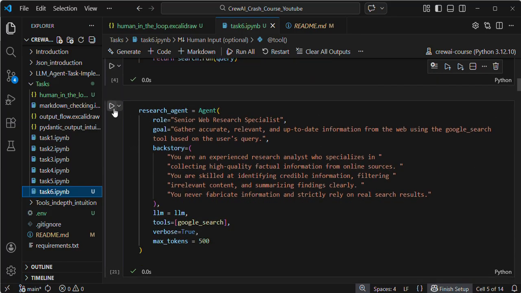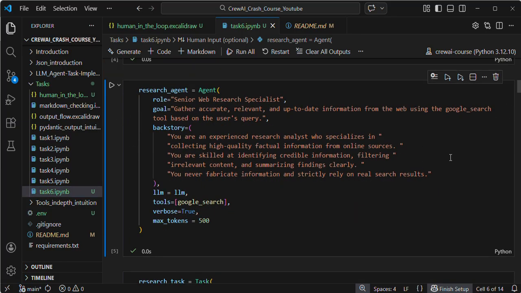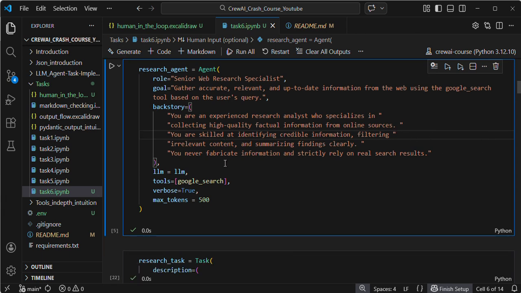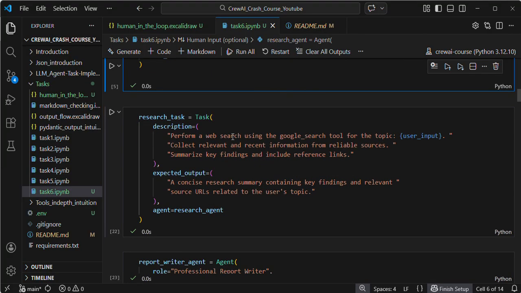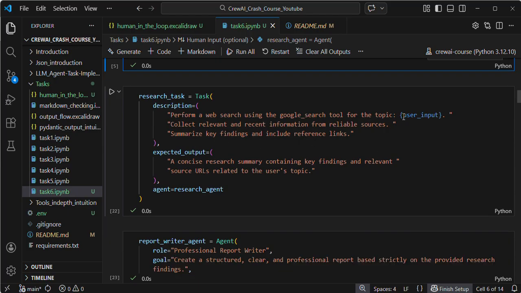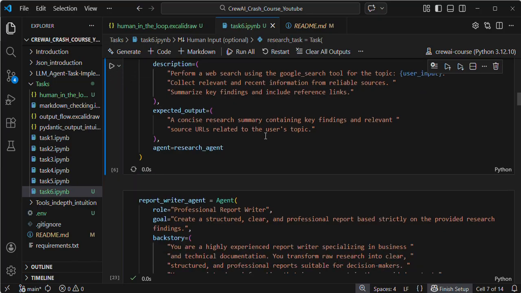So I'm executing the agent. Simple, guys, just pause the video and go through it by yourself. Here I'm asking it to use the Google search to perform a web search based on the user query. Here I'm integrating the tool. If you see, I'm giving some task: use the Google search tool for the topic, perform a web search, collect relevant recent information, and summarize. Here I'm defining a variable template inside the task description.